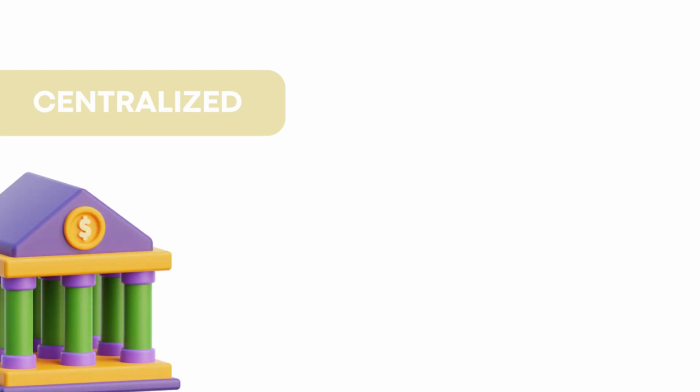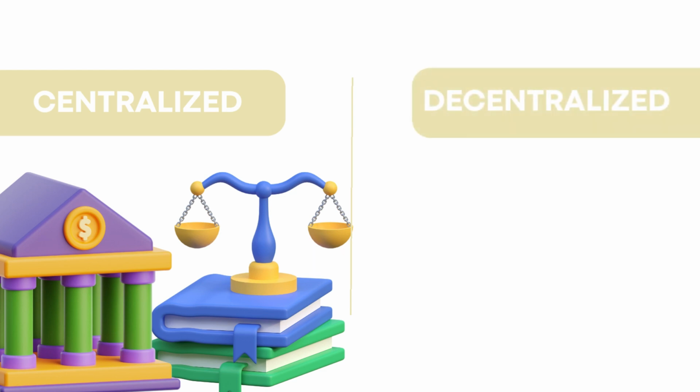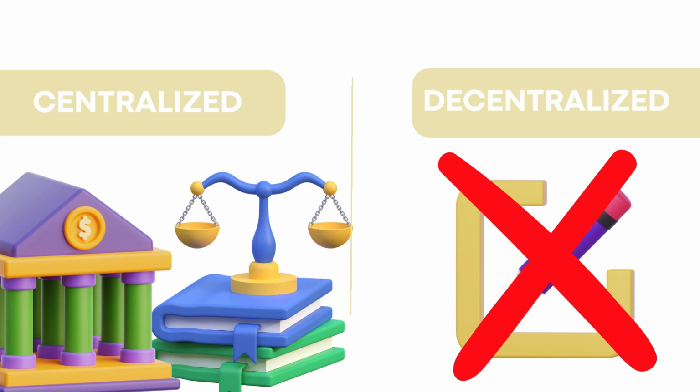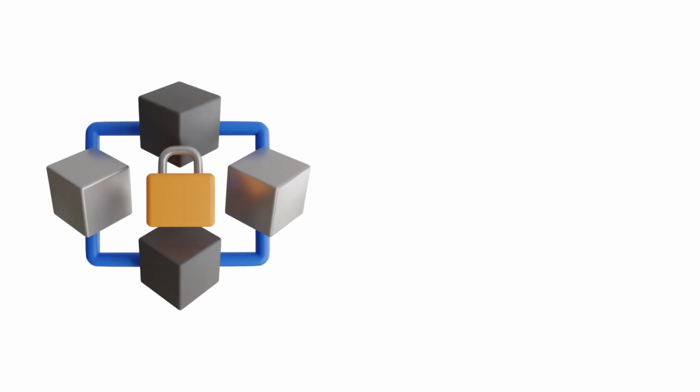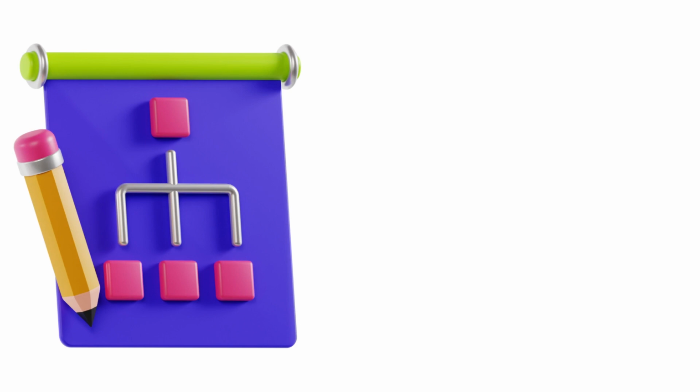In a centralized configuration, a single entity like a bank or a government has power over the system. In most cases, they can make changes as and when they want. In a decentralized configuration, no entity has the ability to make changes. How does the blockchain remain secure without any entity like a bank or a government controlling it? And this is where the consensus algorithm comes into play.